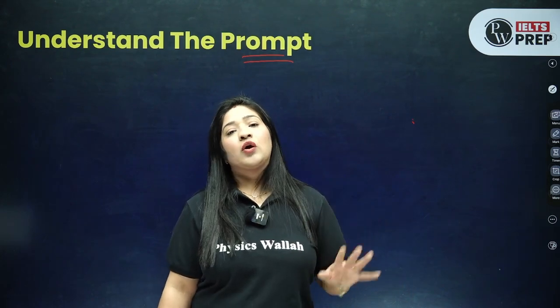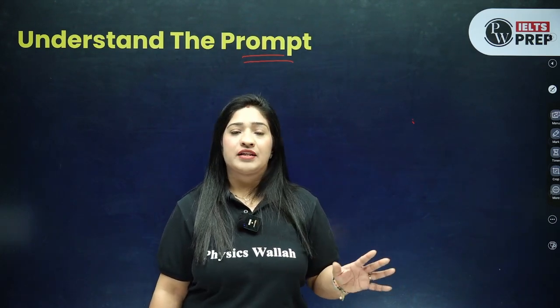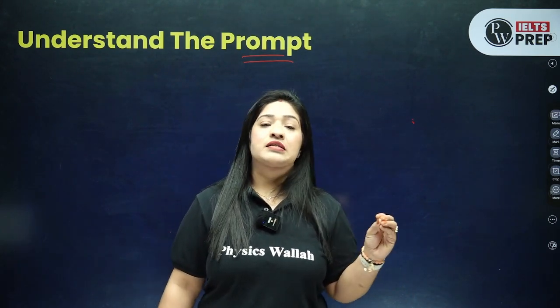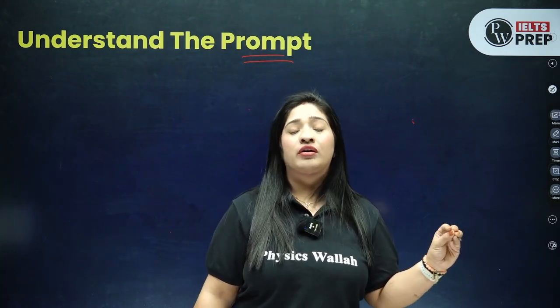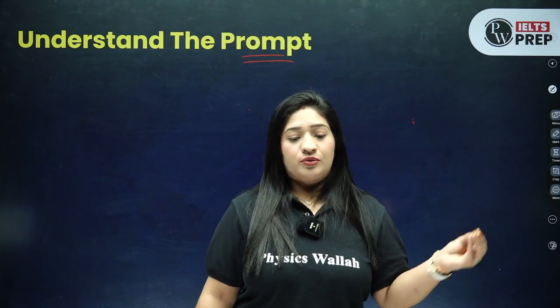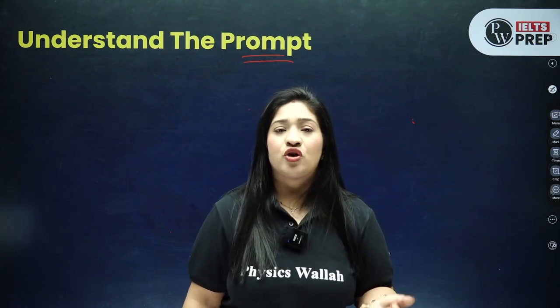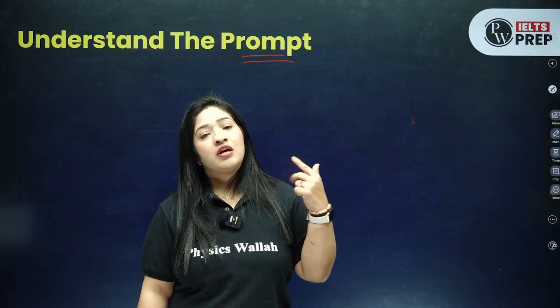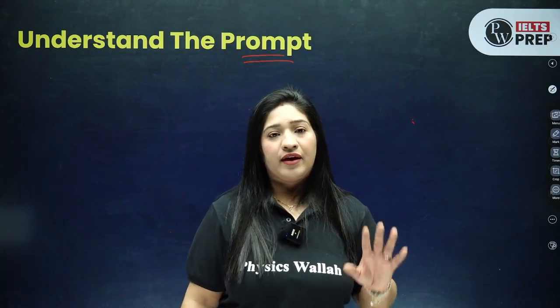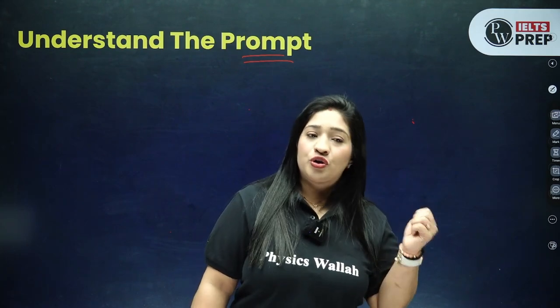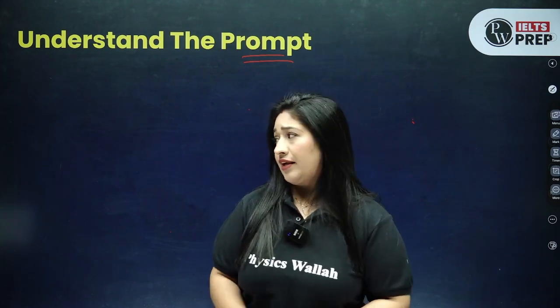The last but not the least is your grammar range and accuracy. So make sure your tenses and the verbs that you are using are absolutely fine. I mean, you are not leaving any stone unturned to get a lower score. So make sure that you are working on your task response, cohesion and coherence, your vocabulary, and of course the grammar, right? These are the 4 skills you should have when you are writing for IELTS.